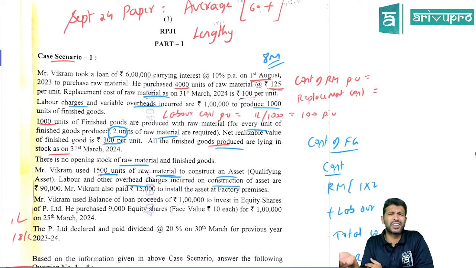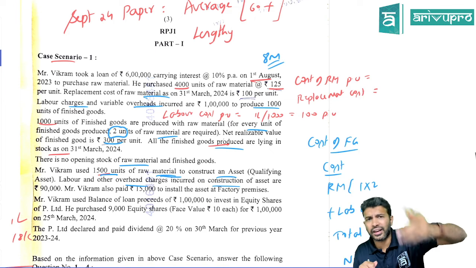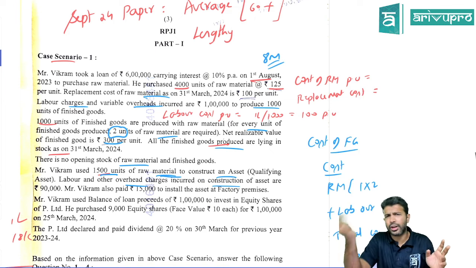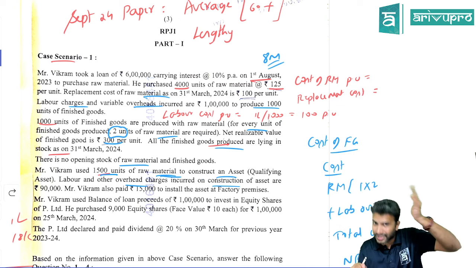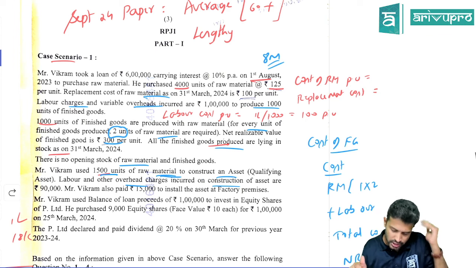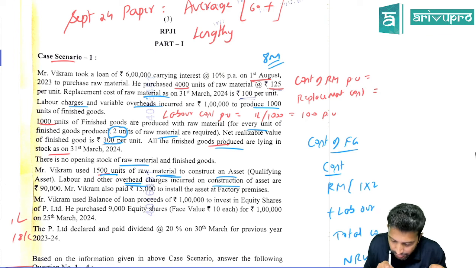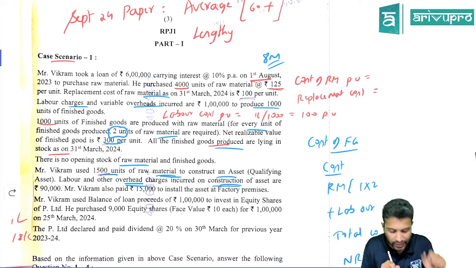Self-constructed asset ka principle is same, no? Right? So whatever is the DAC, directly attributable cost required for construction, you can go on capitalizing. Is raw material required to construct this PP or whatever? Yes. That means, is it DAC? Yes. Can you add? Yes. Okay. First is raw material. Then we have labor and overhead charges incurred for construction. So this is also DAC. Can we add? Yes, we can add 90,000.